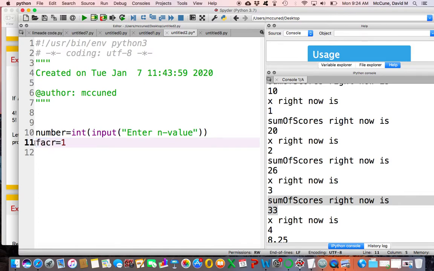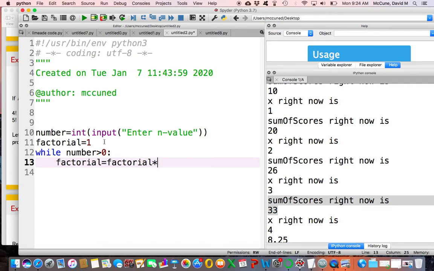So maybe I'll do like this. Initially, this factorial number is 1 before I've done anything. And now what I want to do is start smacking this 1 by the n value they enter, then by 1 less than that, 1 less than that, and so on. So let me set up a loop like this. As long as my number is bigger than 0, factorial is going to be itself times number.